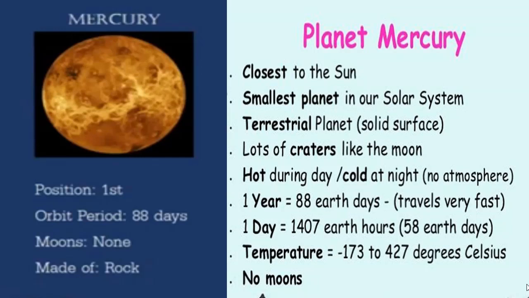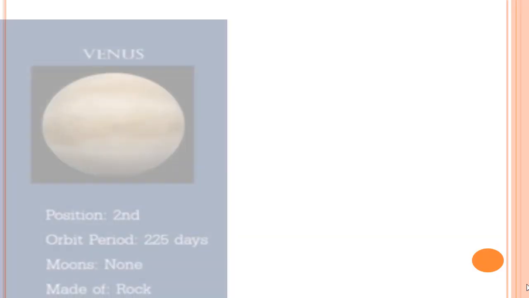Its 1 year is equal to 88 Earth days because it travels very fast, and its 1 day is equal to 1407 Earth hours, meaning 58 Earth days. Its temperature is from minus 173 to 427 degrees Celsius, and it has no moon.